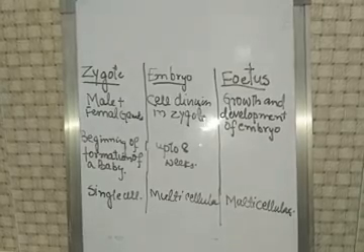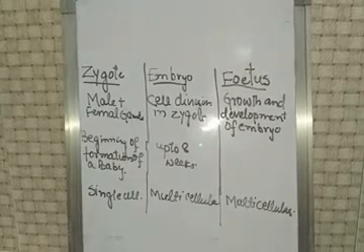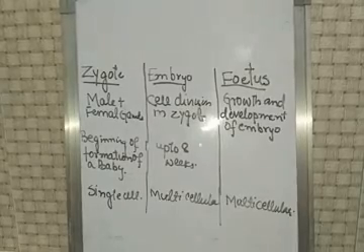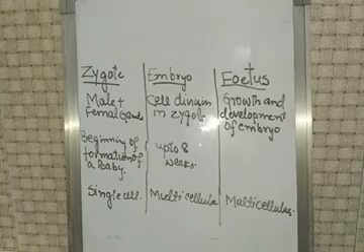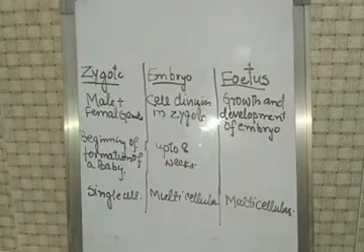Today we have also discussed sexual reproduction in animals, like sexual reproduction in humans, the male reproductive system and the female reproductive system. The process of reproduction in humans takes place in two steps. First one is fertilization, and the second one is development of embryo. And last, we have discussed the difference between zygote, embryo, and fetus.